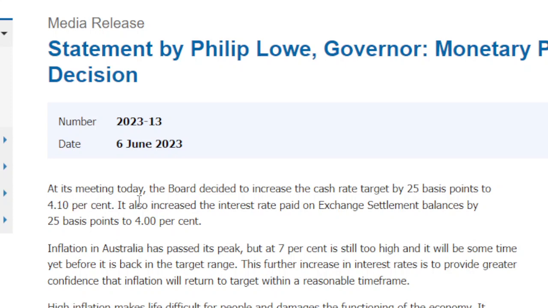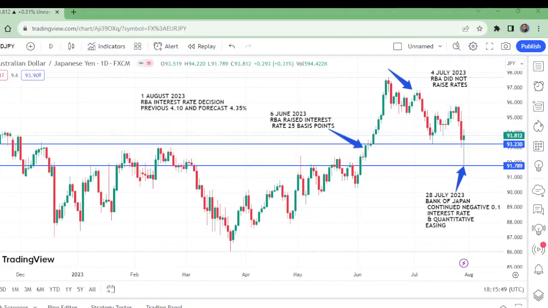At its meeting today, the board decided to increase the cash rate target by 25 basis points to 4.10%. It also increased the interest rate paid on exchange settlement balances by 25 basis points to 4.01. So this was the day, and this was not forecasted, but they raised the rates. Now let us move once again to the chart.